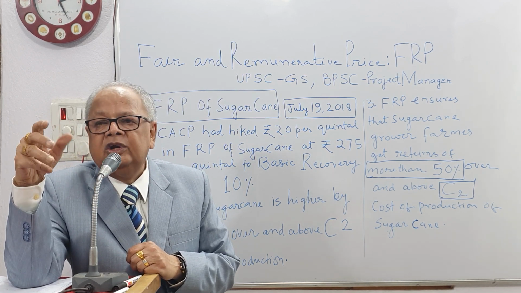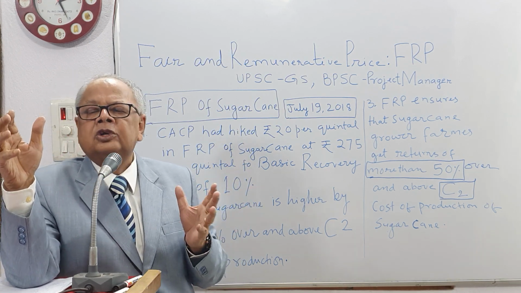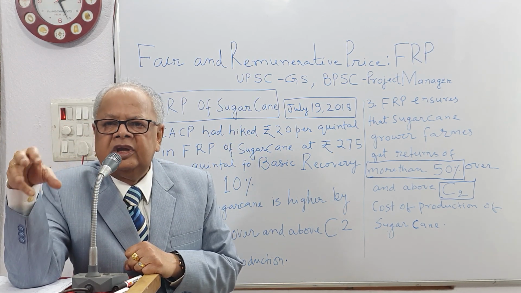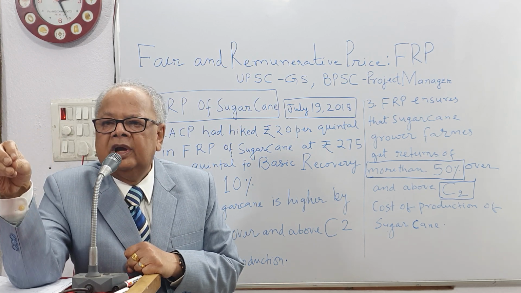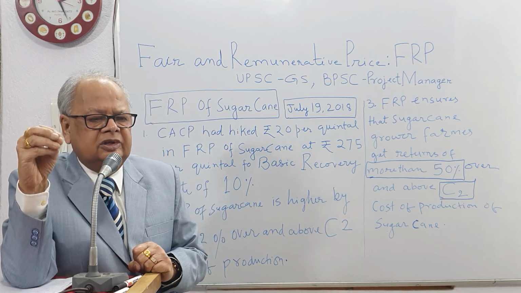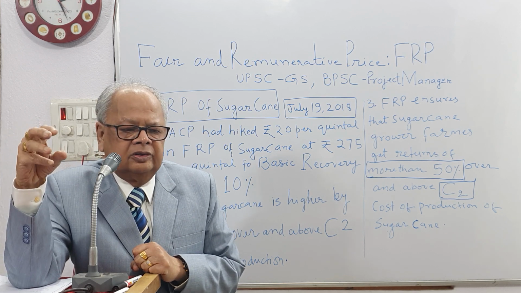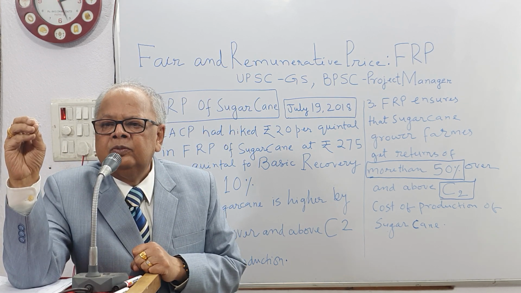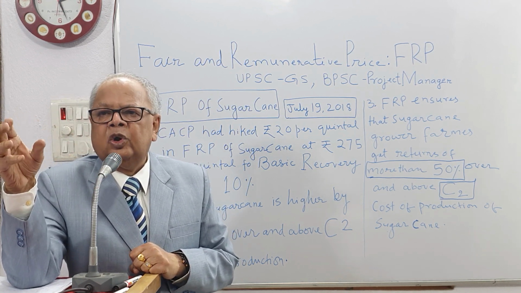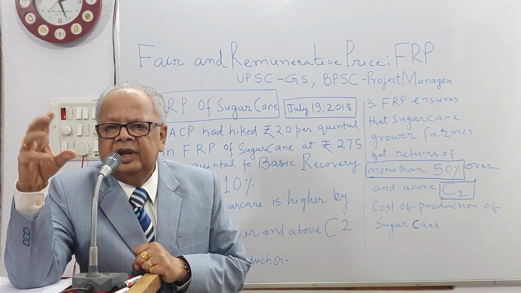And then coming to C2, it is a comprehensive cost of production of sugar cane in the country, taking into account the rental value of the machines, fixed capitals used by the farmers in sugarcane growing activity, interest paid, rental paid for tractors, etc.